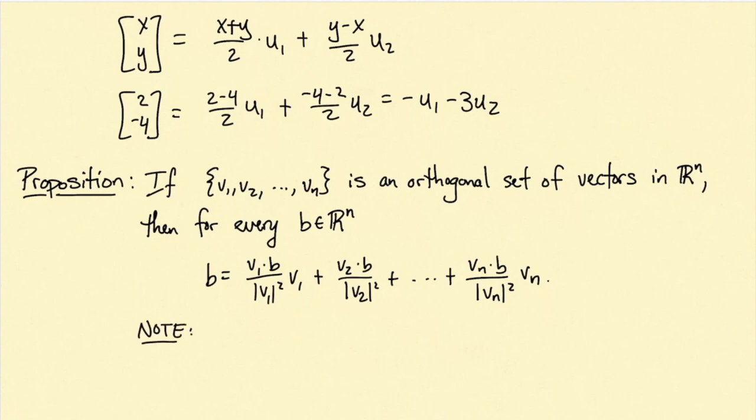And of course, because the orthogonal set of vectors is a basis, this representation is unique.